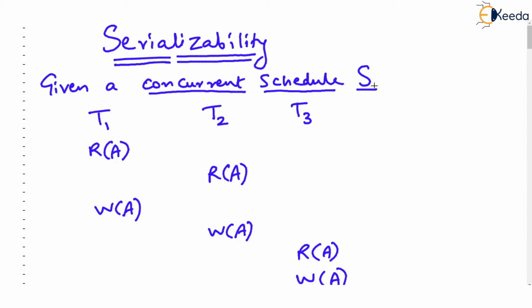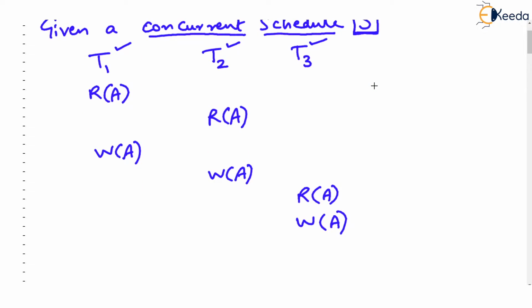Let us say S is the schedule. S is the name of the schedule, and it has three transactions, T1, T2, T3. Now you watch that this T1 is reading A, writing A, but in between this read and write operation of T1, T2 is also reading A. So that's why we call this a concurrent schedule.